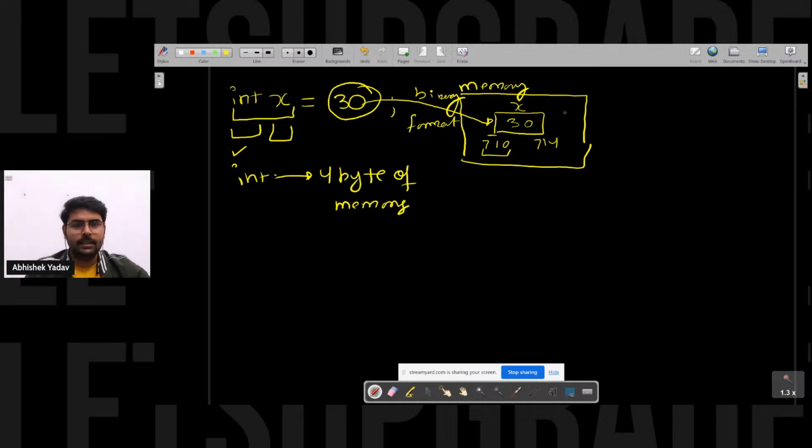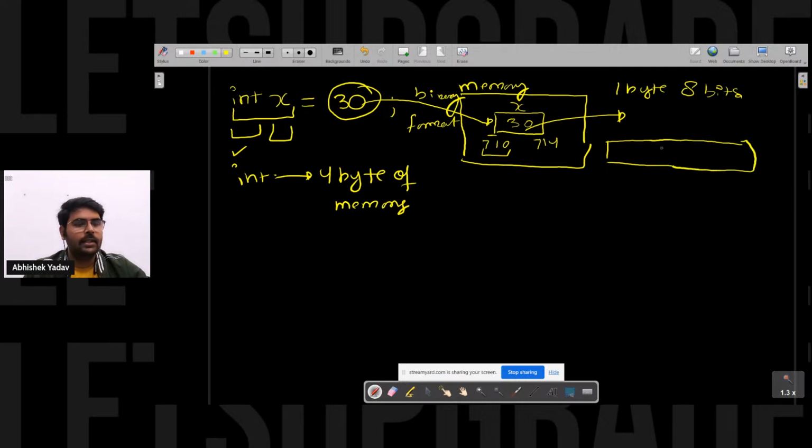So let's see what will happen here. I know 1 byte is what, guys? It is 8 bits, right, everyone? 1 byte is 8 bits here. So let's expand this storage that is allocated to X. Here you have 710.